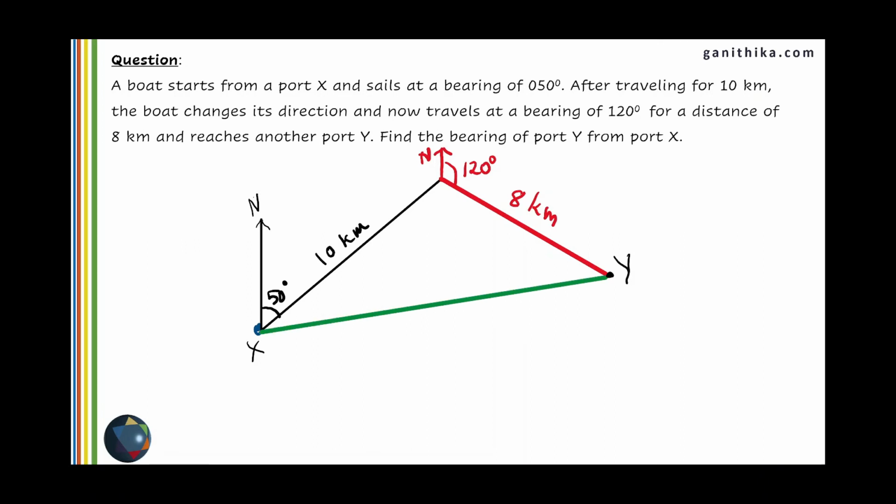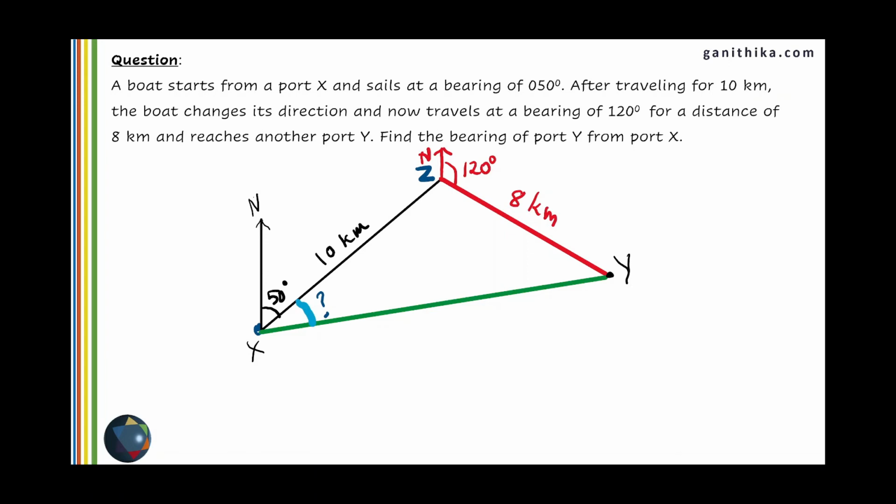Now at the end of 8 kilometers you have the point Y, and therefore we are going to find the bearing of Y from X. In this case we will mark this point as Z so that we get a triangle XYZ. Now the required angle is this, but since we have 50 degrees on one part of this angle, we need to just have this part of the angle so that we can add it with 50, and then the bearing will be 50 plus this blue angle.